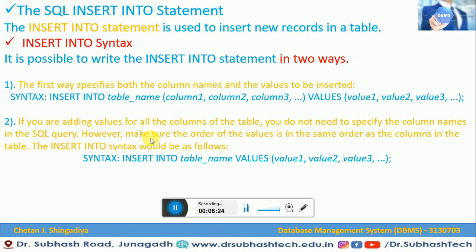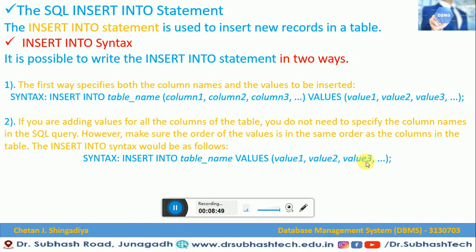The other thing is to make sure of the order of the values. They are saying the order of the values should be the same as the order of the column names in the table. We have to make sure the order is not disturbed. When we write column1, we have to specify value1, then column2 gets value2.